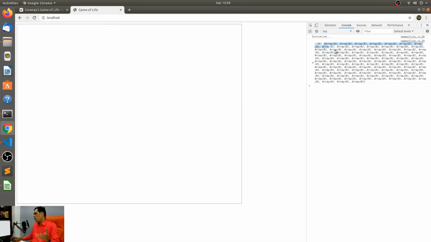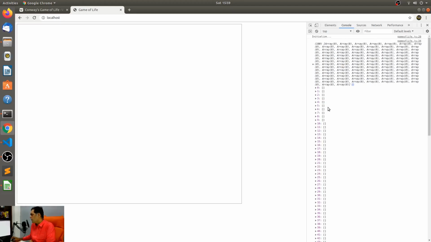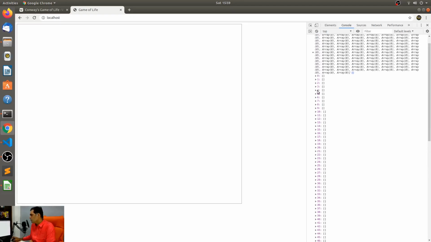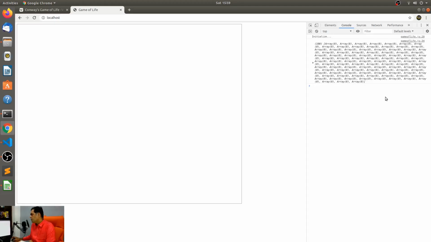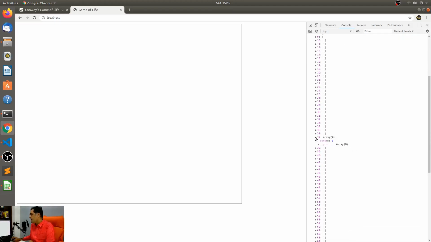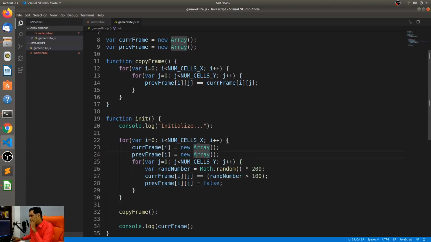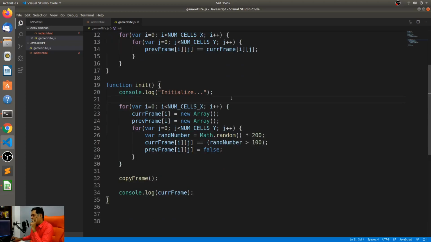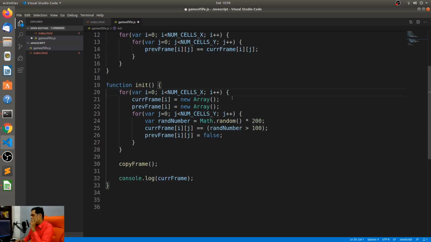All right, so now we have the proper array and everything. Hold on, it's an array of arrays. So what do these contain? These contain just arrays, but what does this contain? Length of 0. So this is an array of 100 elements, and if I expand this, each one of these 100 elements should contain another 80 elements within them. So I wonder why that is not happening. So I'm going to remove this console statement.